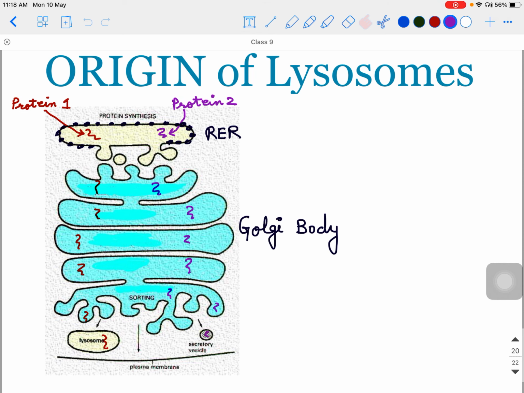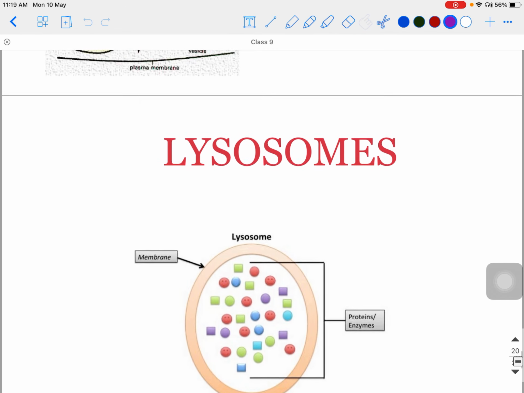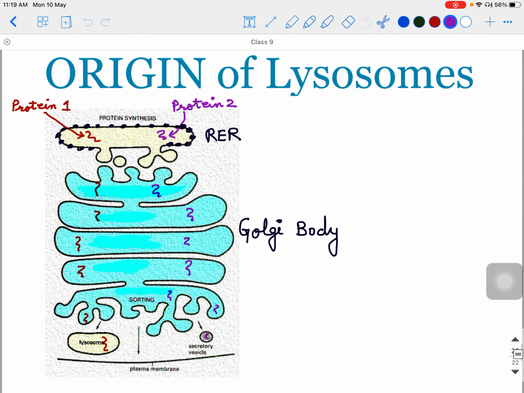It contains enzymes. Like enzymes are present in our digestive system, in the same way some enzymes are present in lysosomes. These vesicles are called lysosomes because they contain enzymes. Let's see the internal structure of lysosomes. And lysosomes stay inside the cell.